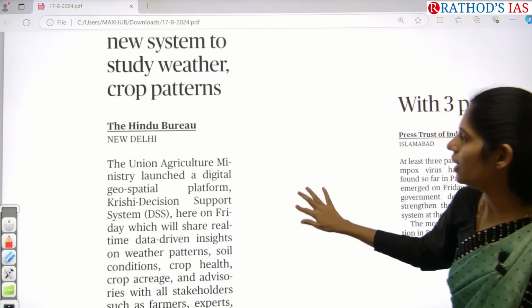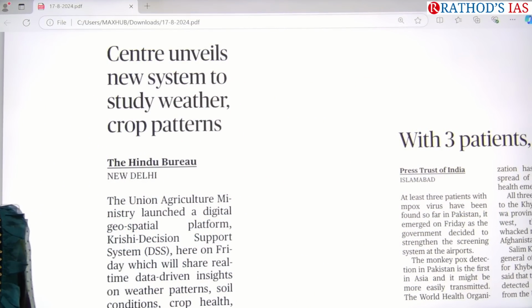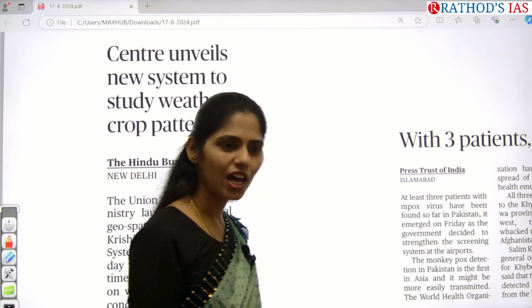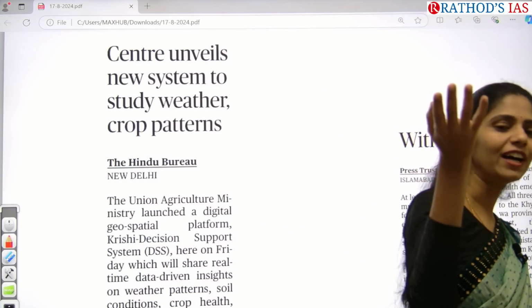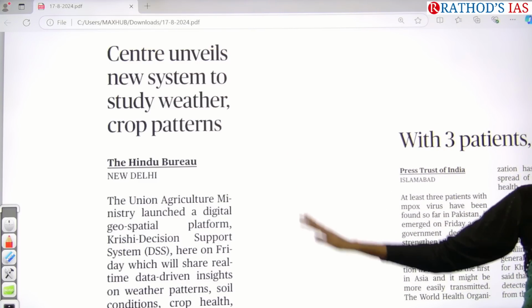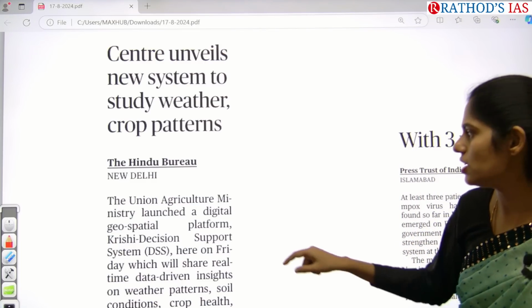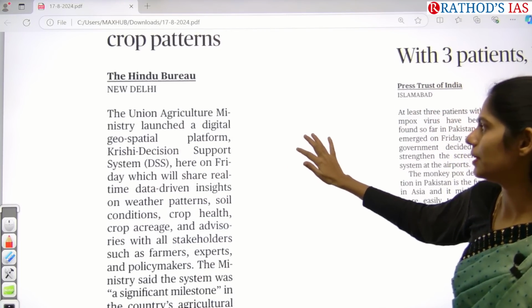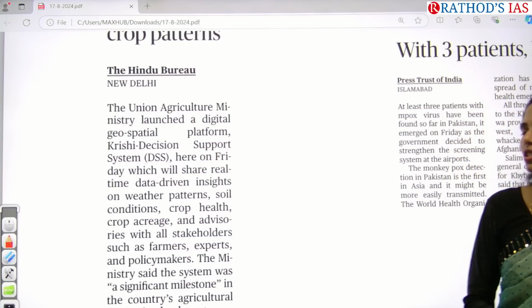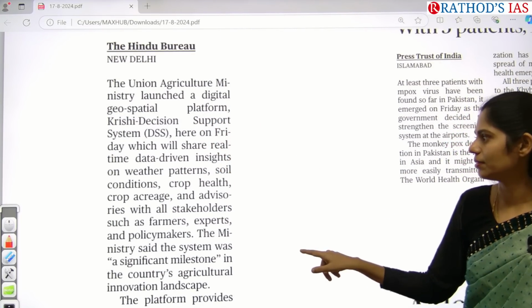Here we know that yes, climate change is happening and the weather is changing. Because of that, agriculture productivity is decreasing. Whenever agriculture productivity decreases, there is an impact on our food security, increasing hunger, increasing poverty, whatnot. Every problem will happen. So the government needs to take measures, and you can say that yes, the government is taking effective measures. Recently, the Union Agriculture Ministry launched a digital geospatial platform, and this platform is the Krishi Decision Support System.